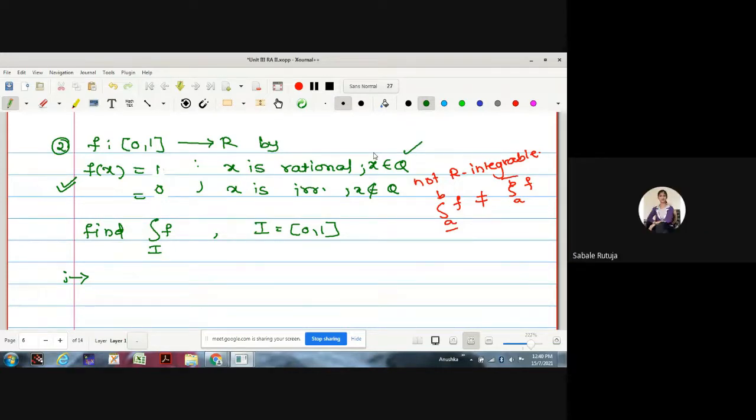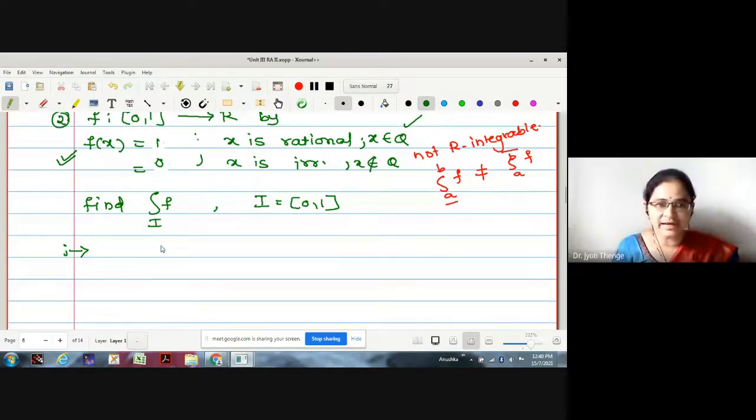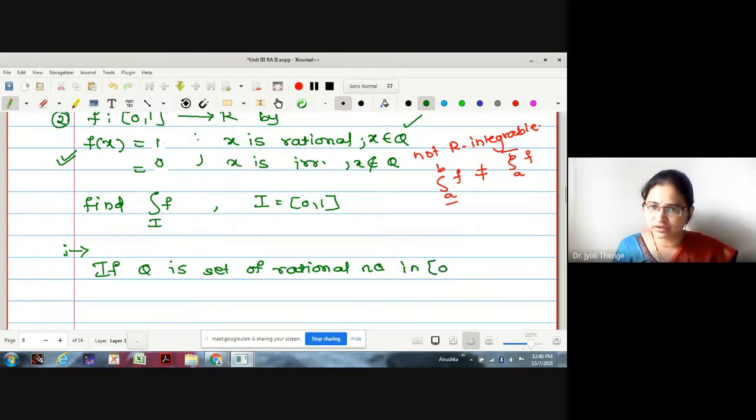Yes, ma'am. Okay. Q will not be a suitable notation, no? Because Q is the symbol we give for all rationals, but here I am writing only for the closed interval 0, 1.